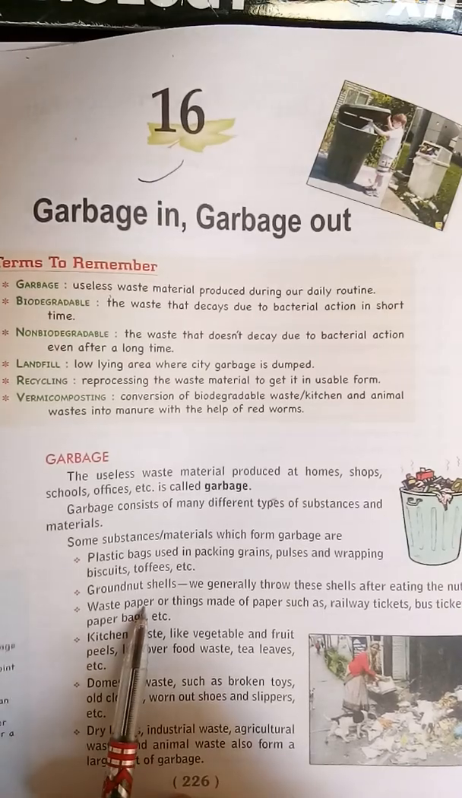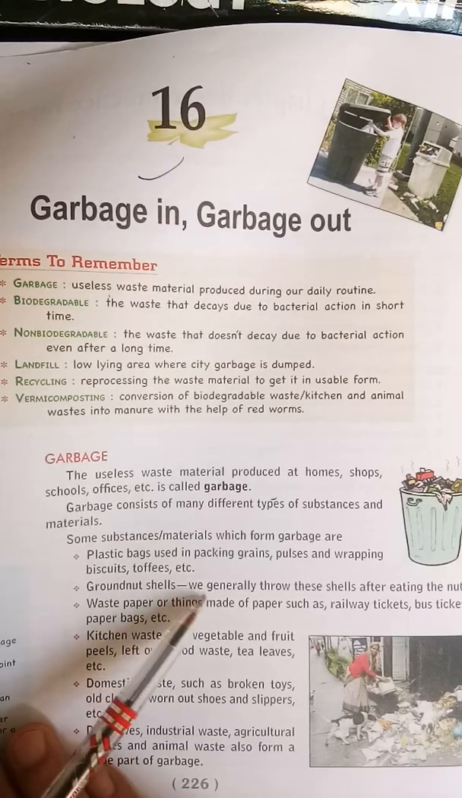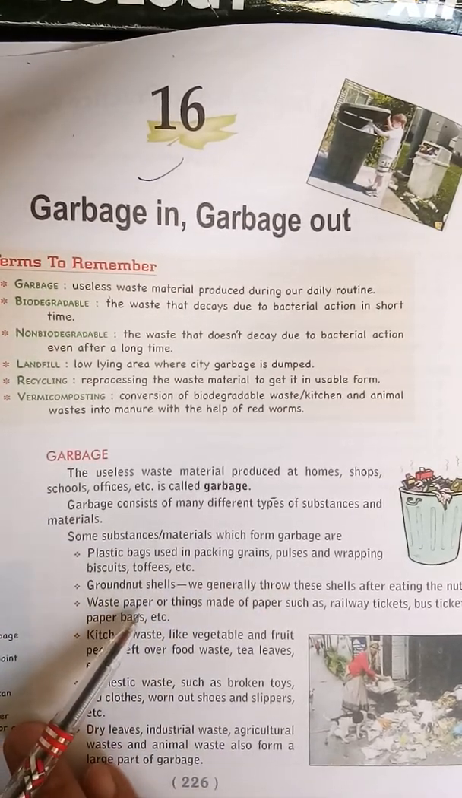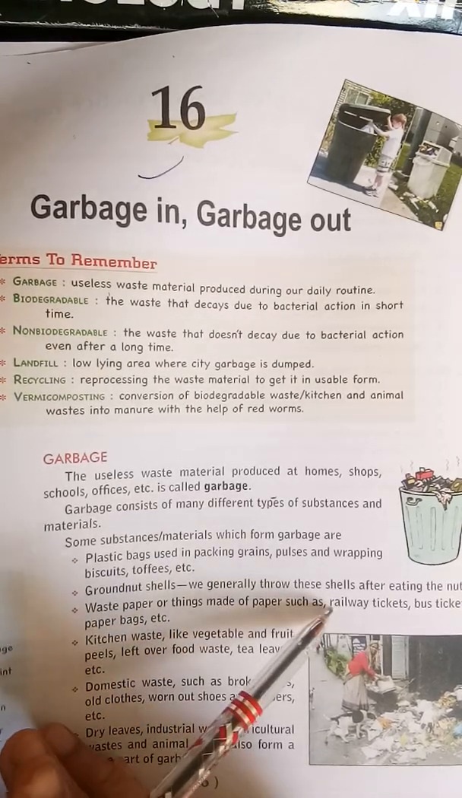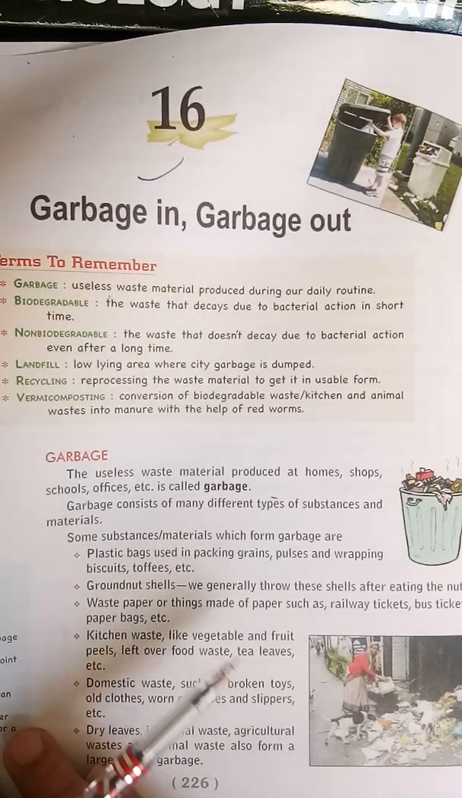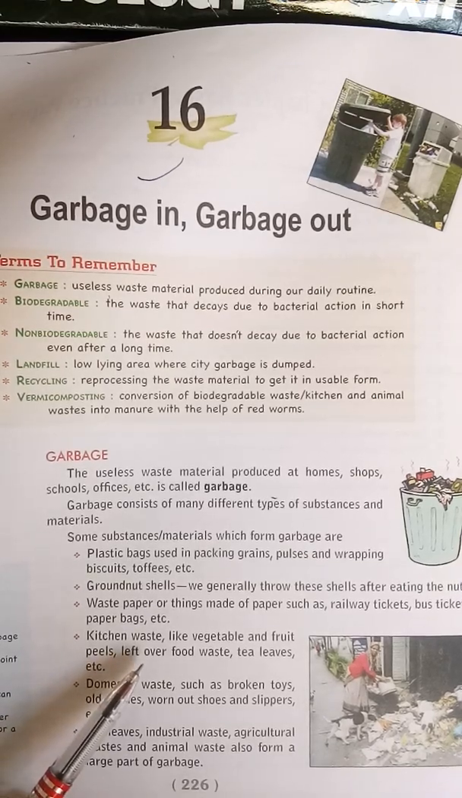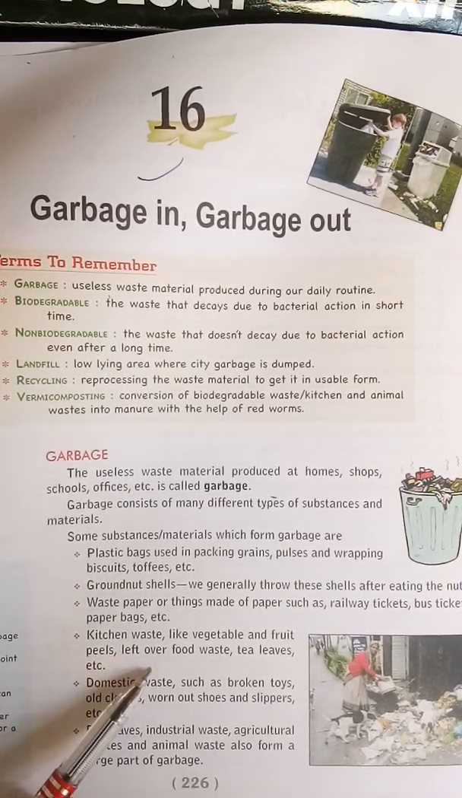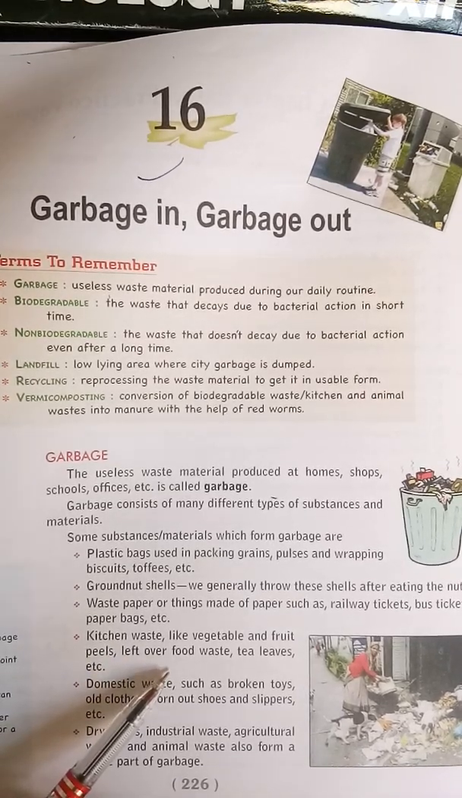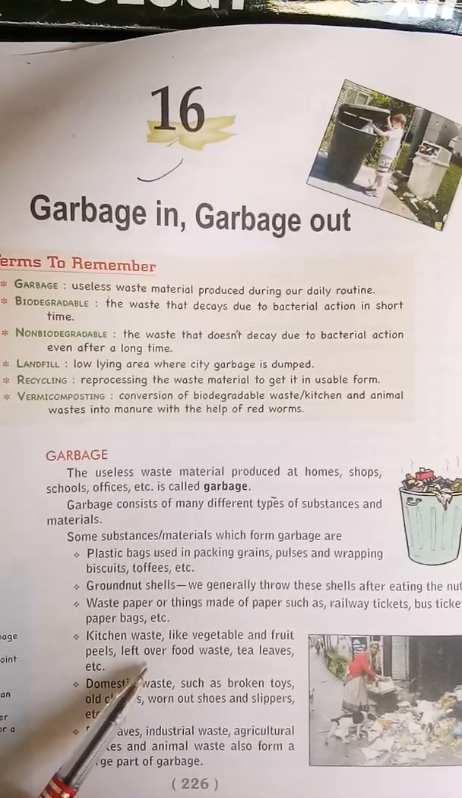Second is groundnut shells. If you eat a groundnut, you do not eat its shell, so that is waste material. Waste paper or things made of paper, such as a railway ticket, bus ticket, or paper bags: after your journey you throw away the ticket, that is your waste. Kitchen waste, like vegetable and fruit peels left after you eat them. Peels means their outermost layer. Even after tea you throw away the tea leaves, so that is your garbage.